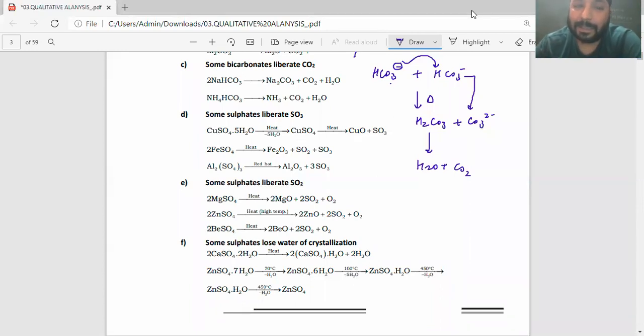Now, there is again a very important fact about bicarbonates. All the bicarbonates are unstable. They don't exist in solid state.